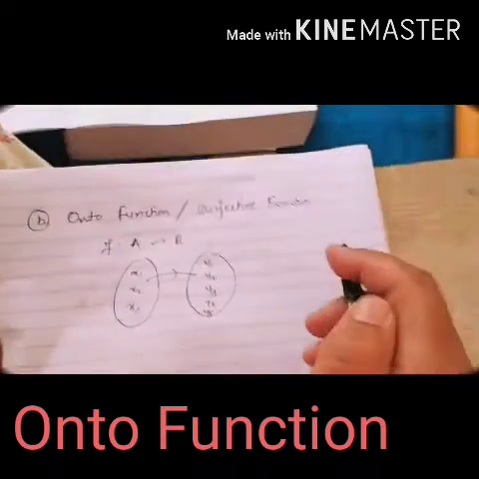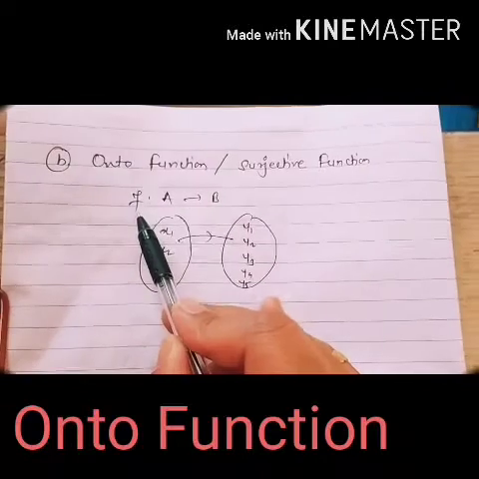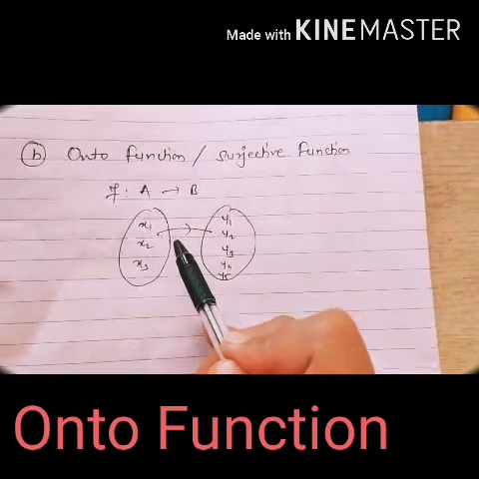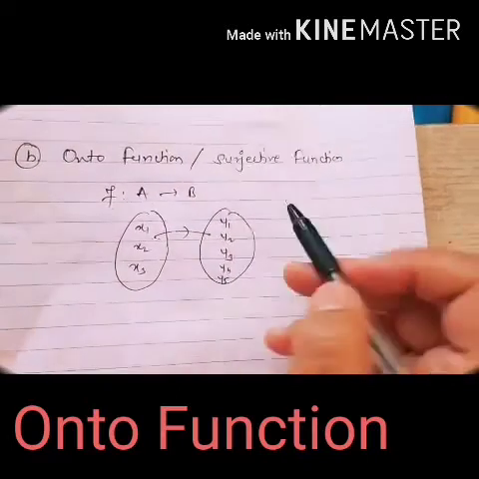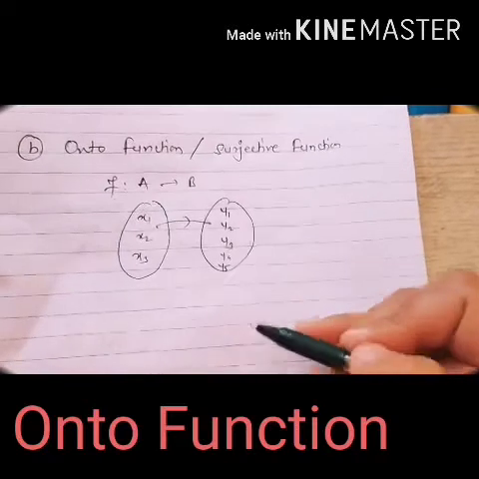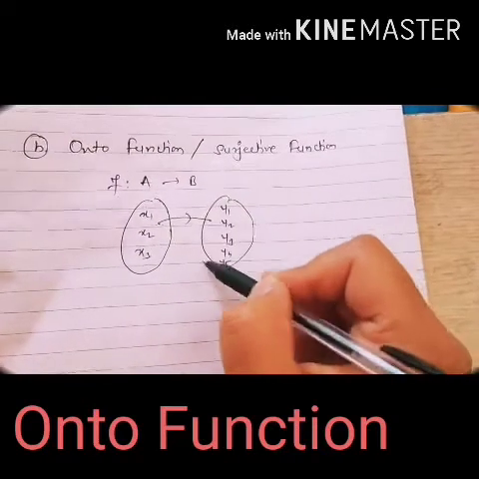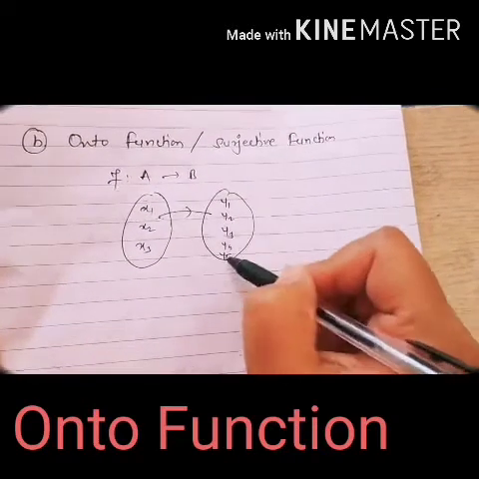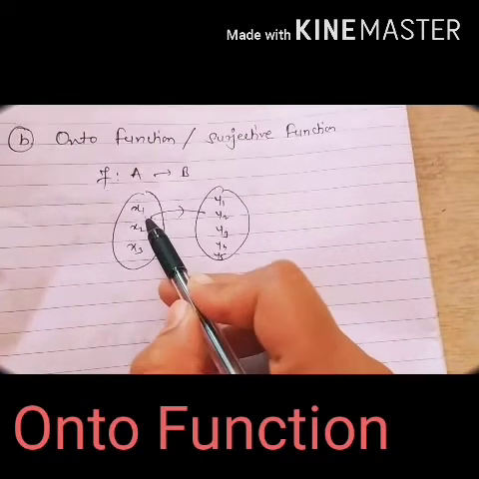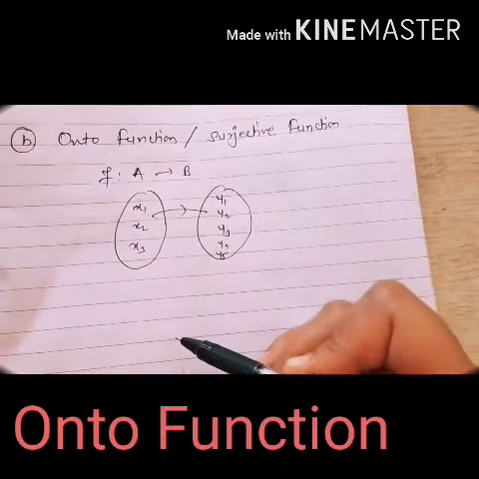Now f is said to be a surjective or onto function if and only if all elements from the codomain set should have a pre-image in the domain set.